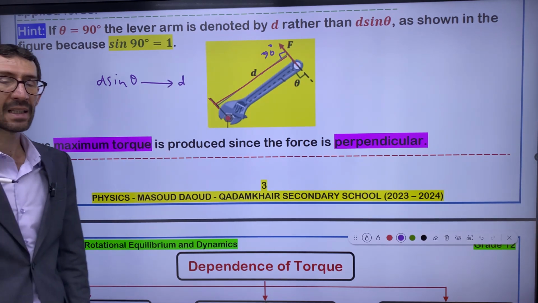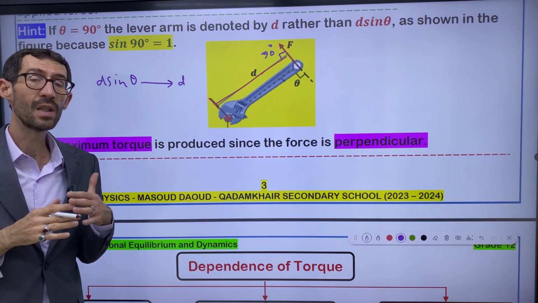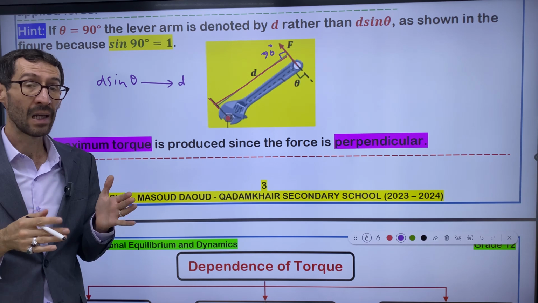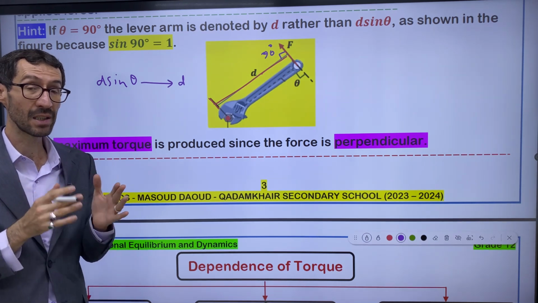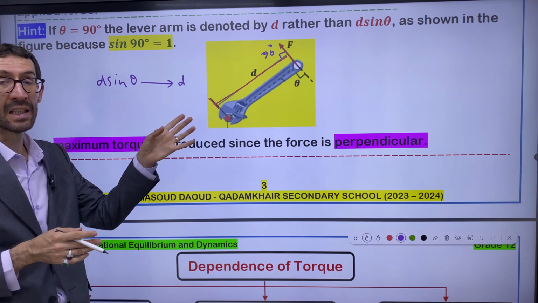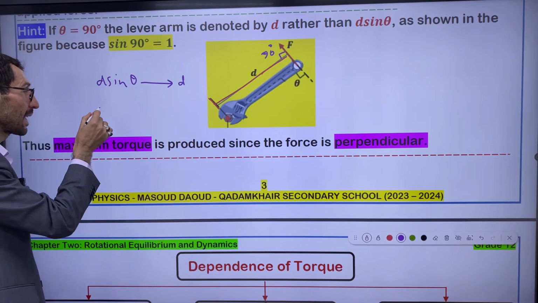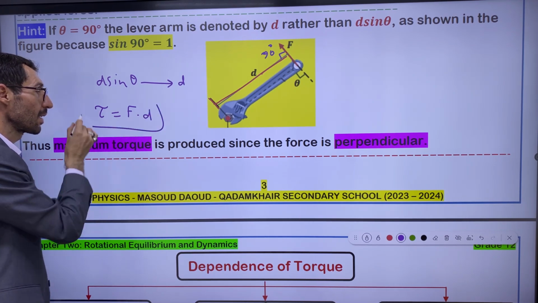And keep in mind that in problems, sometimes a question does not mention any angle. If the question doesn't mention any angle, it means the angle is 90 degrees. You don't need to write D sine theta, just write D. And in this situation, tau becomes FD only, right?